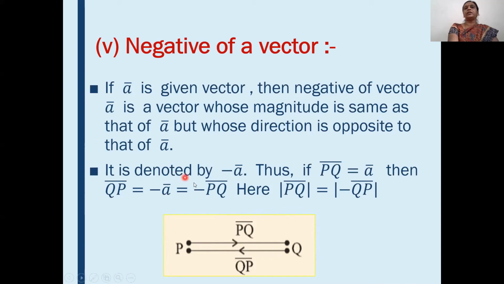See here, a negative vector is denoted by minus a bar. The negative vector of a bar is minus a bar. See from the figure, if we denote this PQ by a bar, then QP will be minus a bar or minus PQ. If PQ is a bar, then QP is minus a bar, or minus a bar is equal to minus PQ, meaning you change the initial and terminal points. Here the magnitude of PQ and QP is the same, but the direction is opposite. Therefore the minus sign is there. It is clear to you what is meant by a negative vector. A negative vector has the same magnitude but opposite direction.